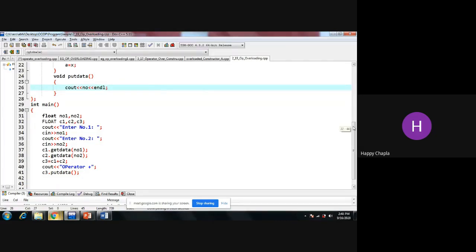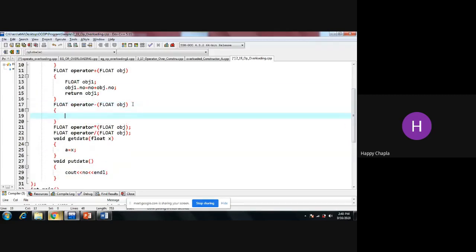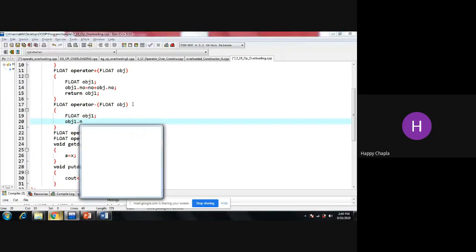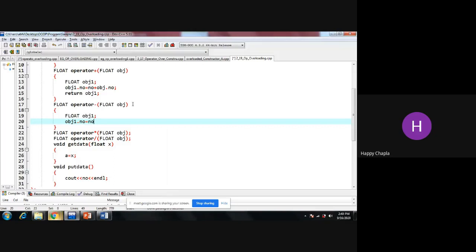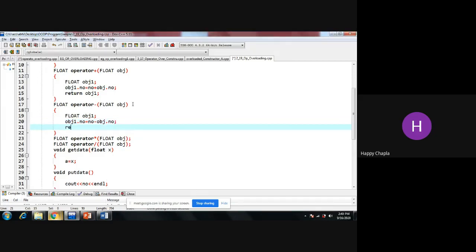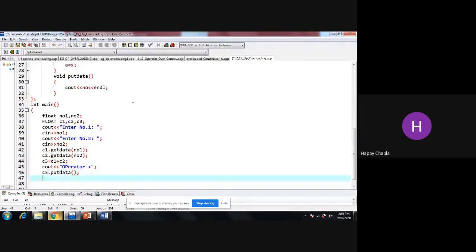Okay, now I'm going to write the code for this question. Can I use obj1 one more time? Yes, I can use it. Why? Because this is another function and this obj1 is local to my operator minus function. So I can use it. Now obj1.number is equal to number minus obj.number, and return obj1.